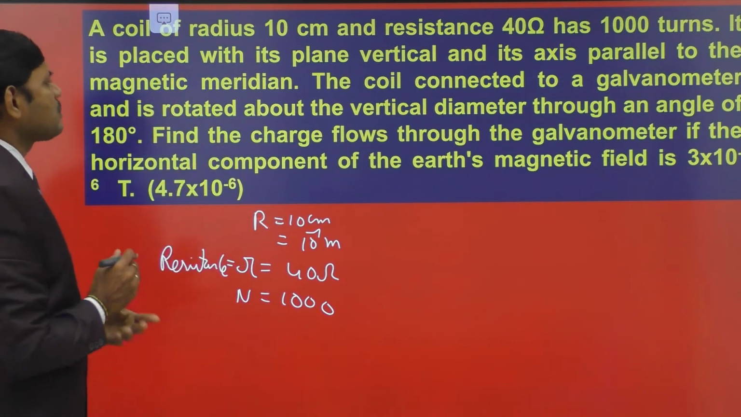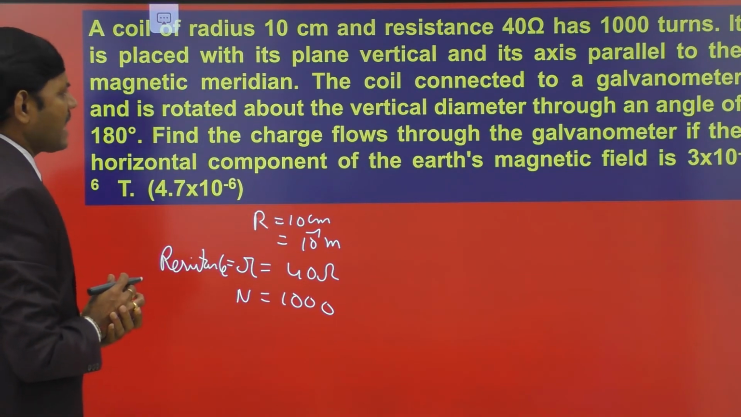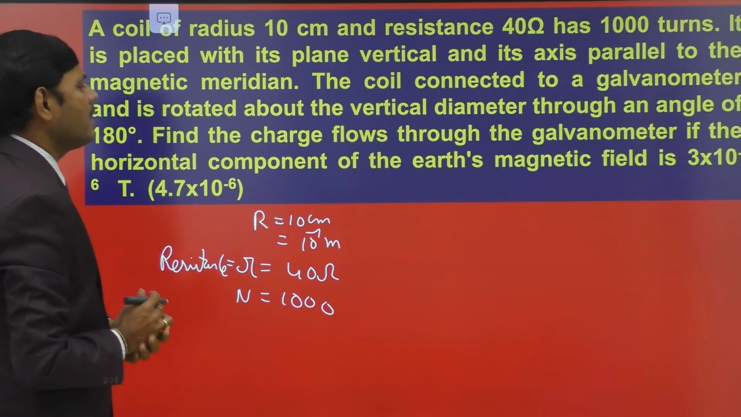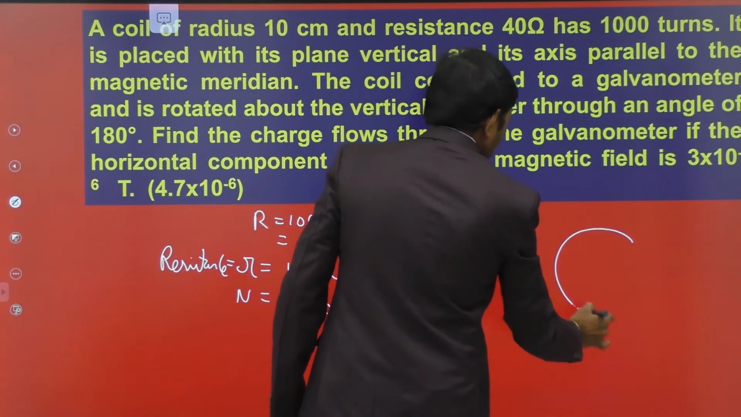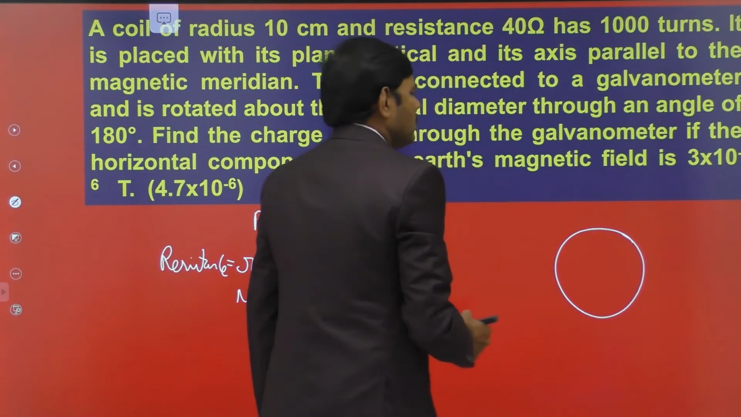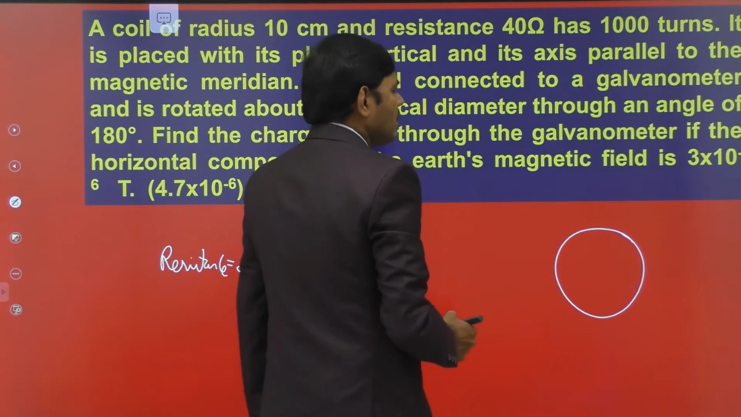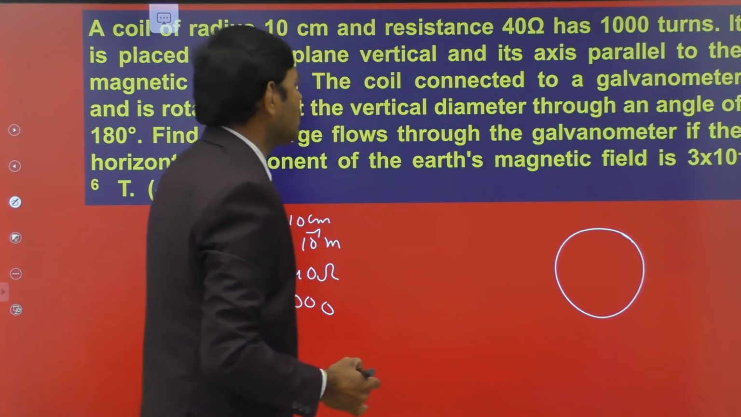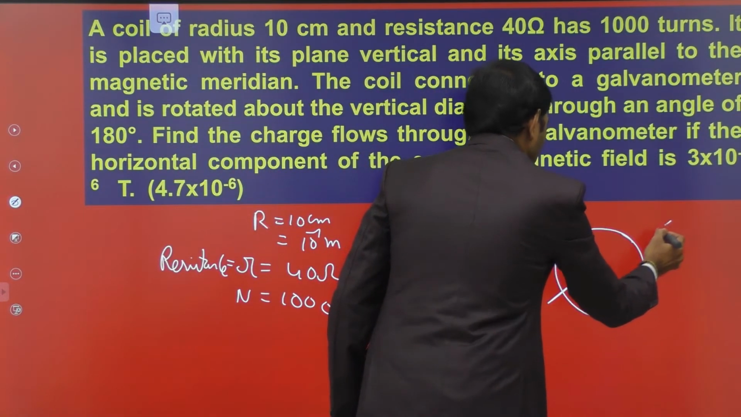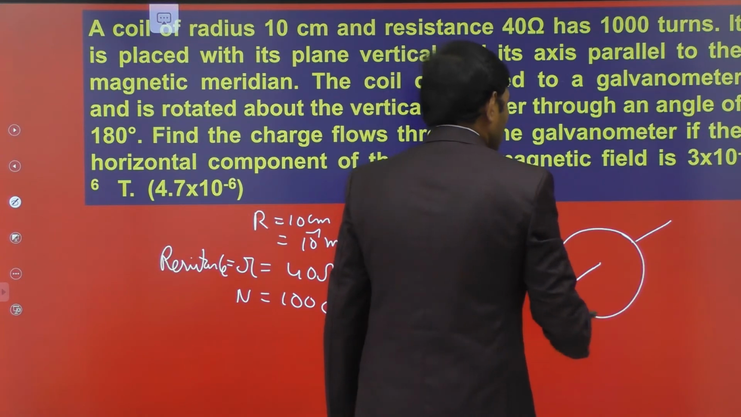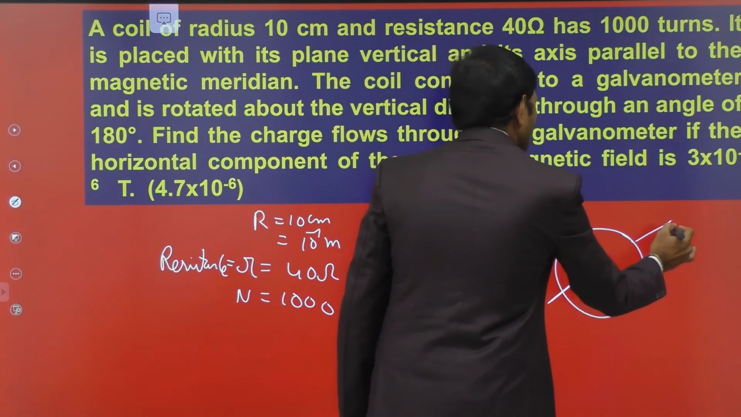It is placed with its plane vertical and its axis parallel to the magnetic meridian. So a wheel is kept in a vertical plane, and it is parallel to the magnetic meridian. Its axis is parallel, so let this be the axis of the object, and BH is also along this direction.